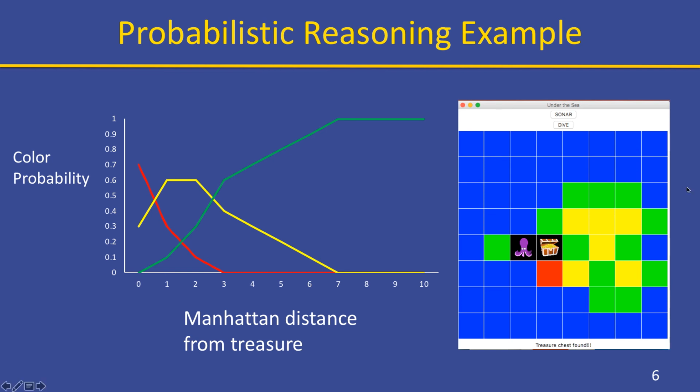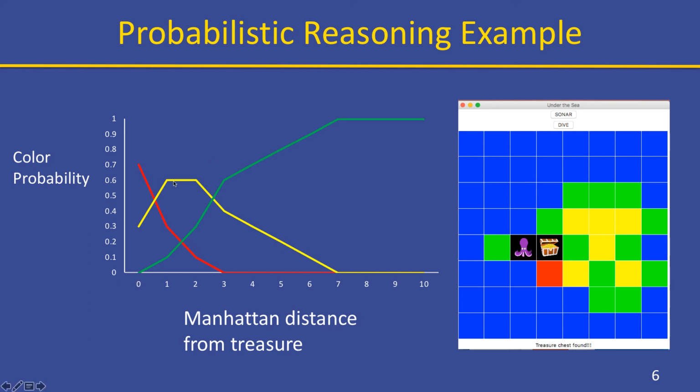When the treasure is at the exact location we are sensing, so the Manhattan distance to the treasure is 0, there is a 70% chance that our sonar reading is red, and there is a 30% chance that our sonar reading is yellow. Now, when the treasure is 1 square away from the position we are sensing, there is a 30% chance that our sonar reading is red.